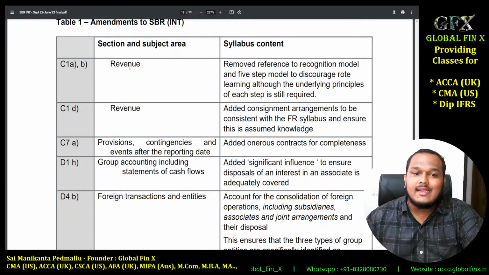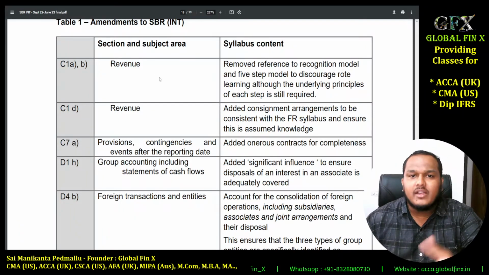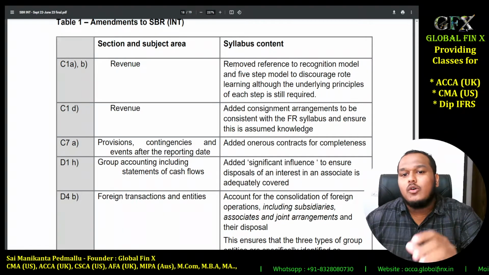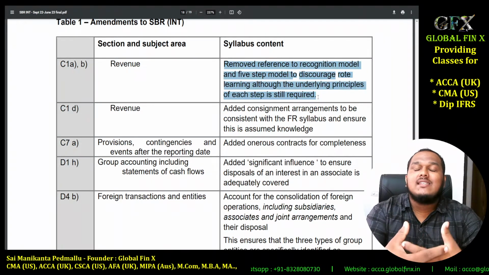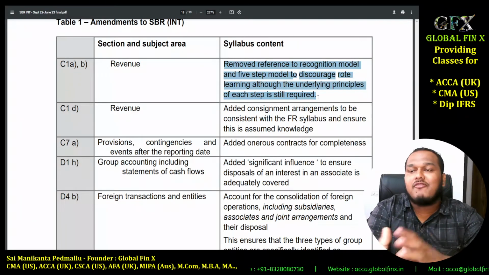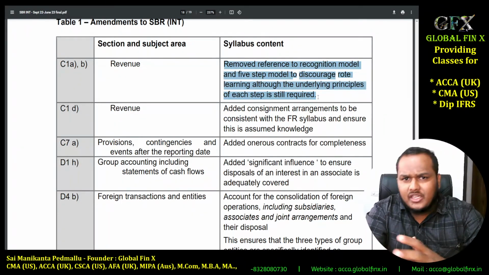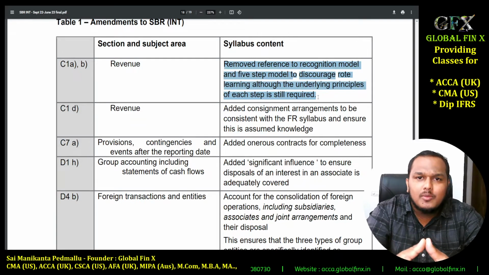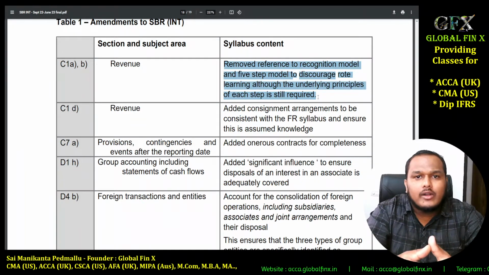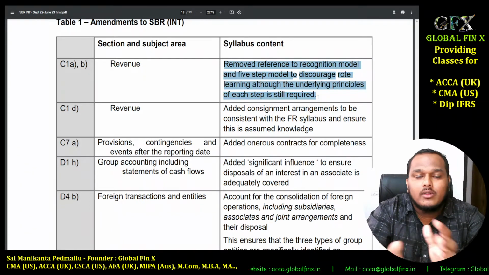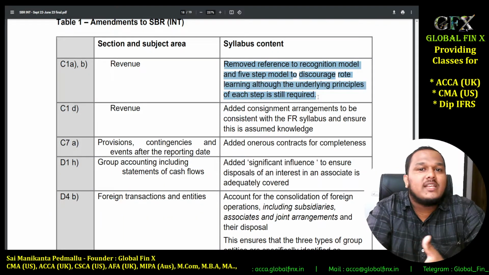So the first one is revenue related, which is IFRS 15, revenue from contracts with customers. What they have felt is that most of the students are just rote-learning the 5-step approach: identification of the contract, identification of performance obligations within the contract, identification of the contract price, allocating the contract price to performance obligations, and recording the revenue as and when a performance obligation is satisfied.